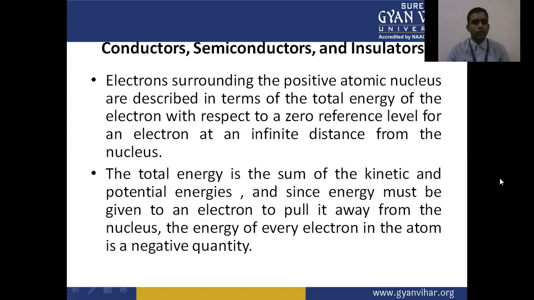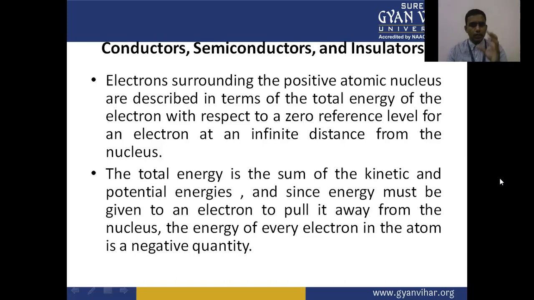Now we have conductors, semiconductors and insulators. Electrons surrounding the positive atomic nucleus are described in terms of the total energy of the electron with respect to a zero reference level for an electron at infinite distance from the nucleus.